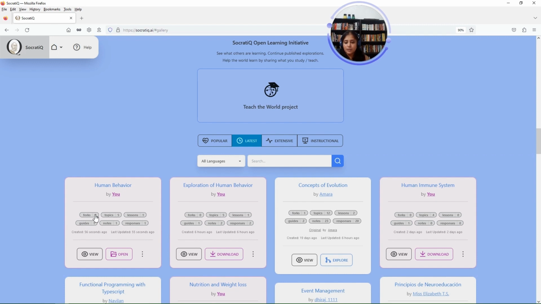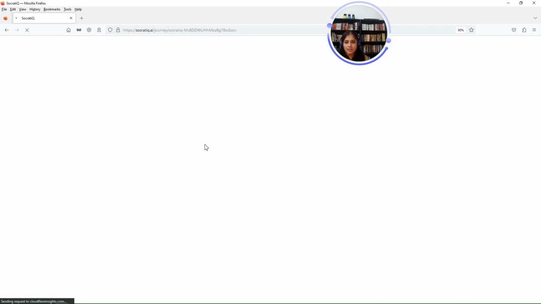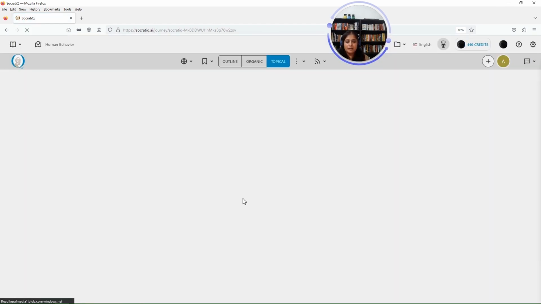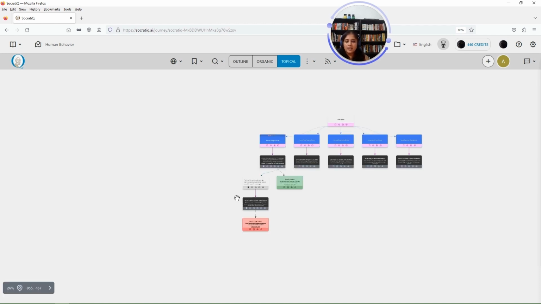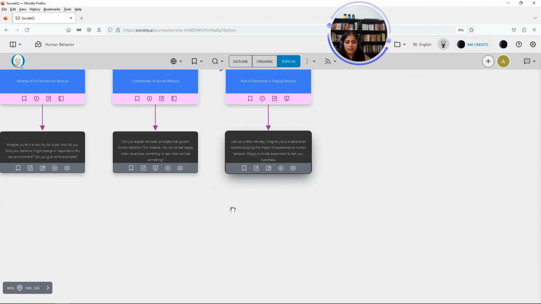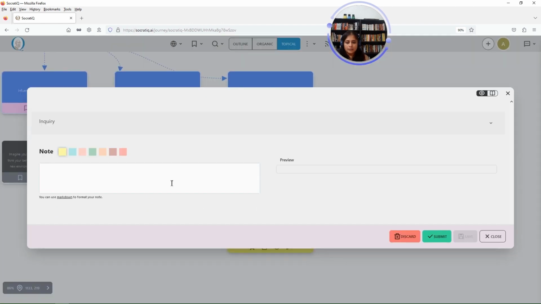And you can see that. And anytime you want to go back and make any changes to the exploration, you can do that. You can update an inquiry with a note. You can add more images, documents, any research material you have, you can do that. I am going to add a note to this. And I'm going to submit.